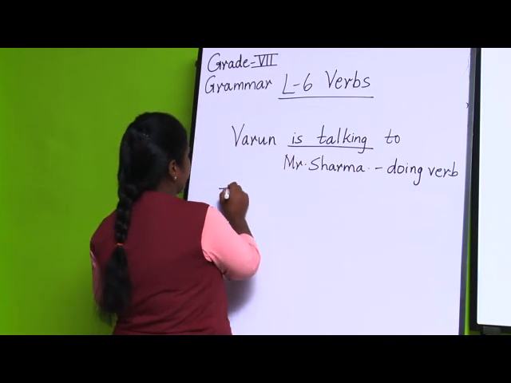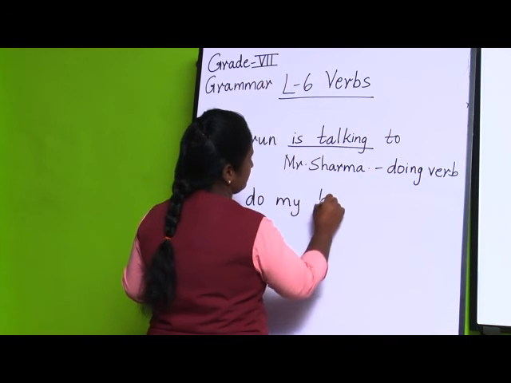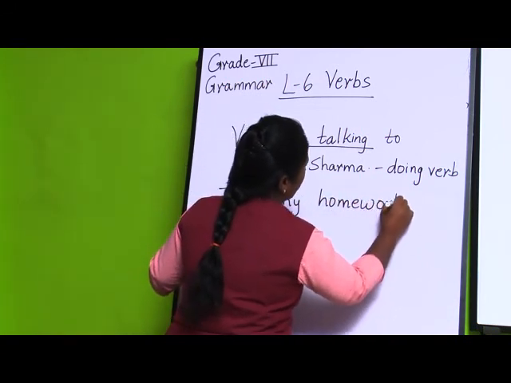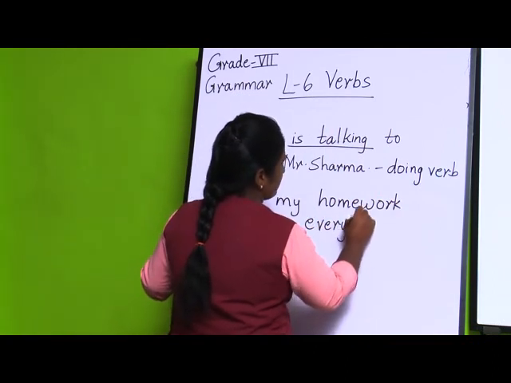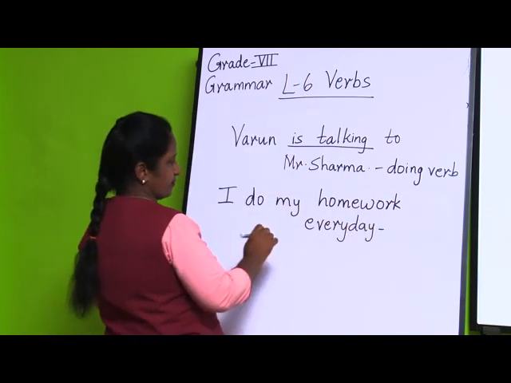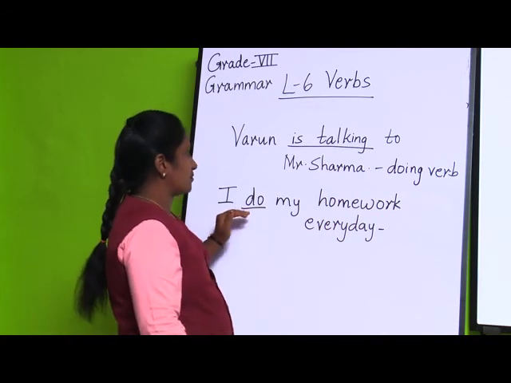One more example if I take: I do my homework every day. Which is the verb here? Do. What work am I doing here?